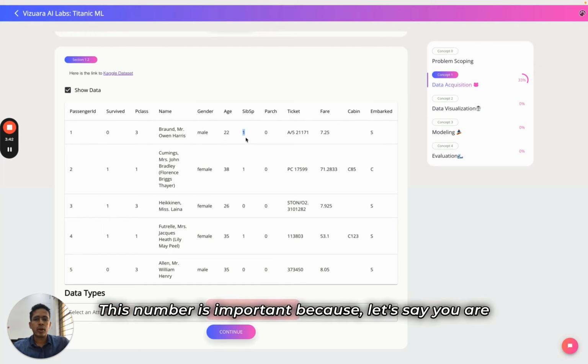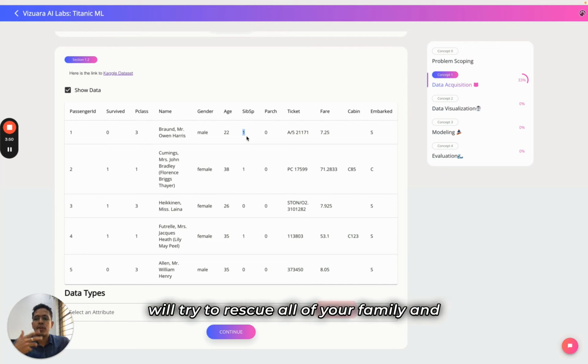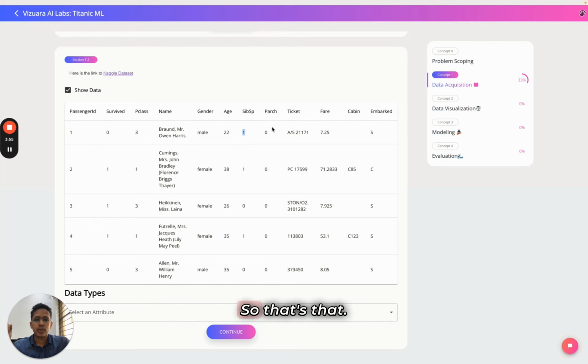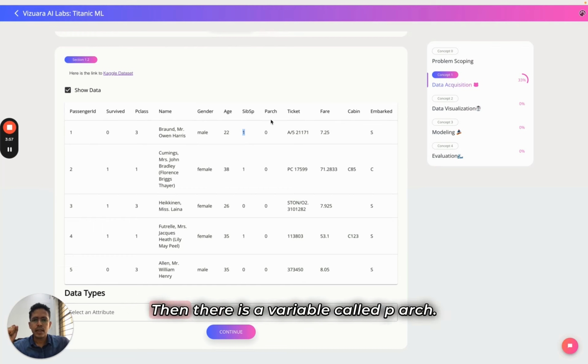This number is important because let's say you are traveling as a huge family of 8 members. Maybe your chance of surviving is less because you will try to rescue all of your family and maybe you will not survive in that process. So that's that. Then there is a variable called Parch. There is a ticket, which is the ticket number. Fare is the money that these people paid. So you can see that people in P class 1 have paid more money. In P class 3, they have paid less money.